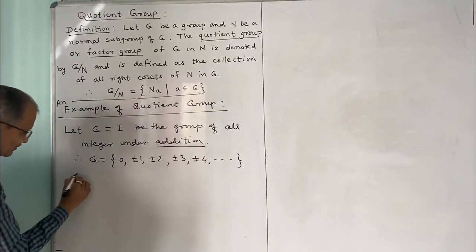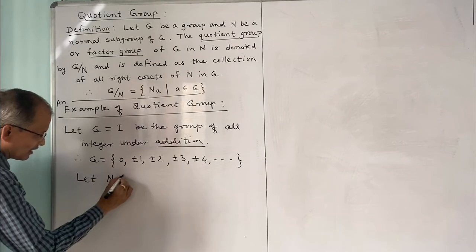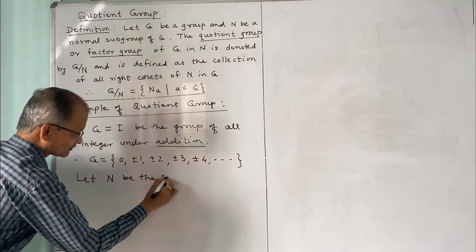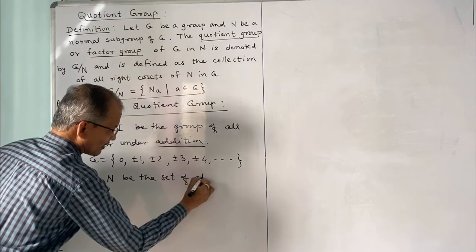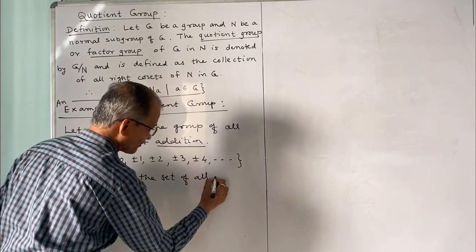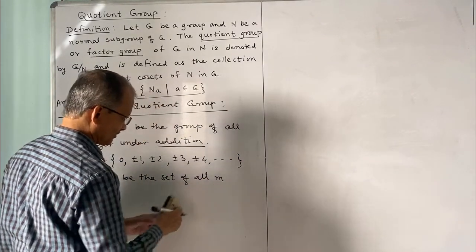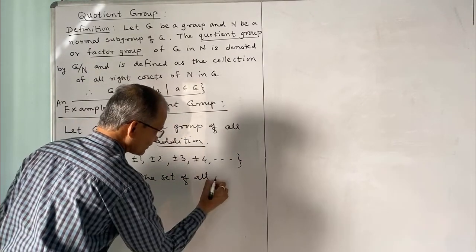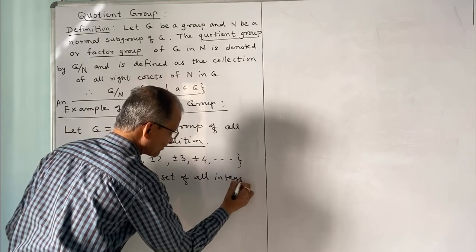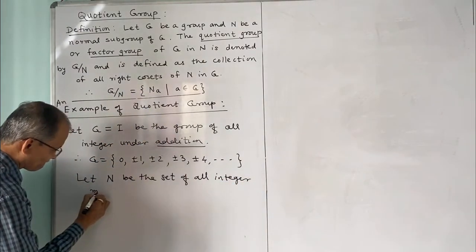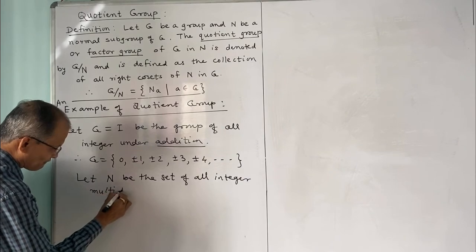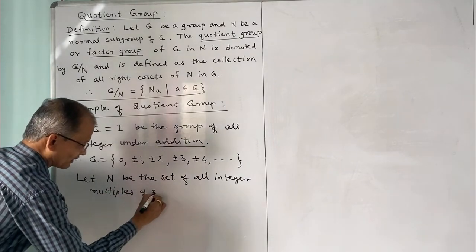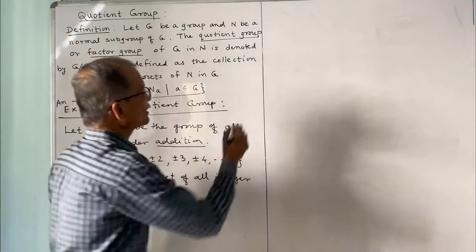Let N be the set of all integer multiples of 3. Then what will be N?